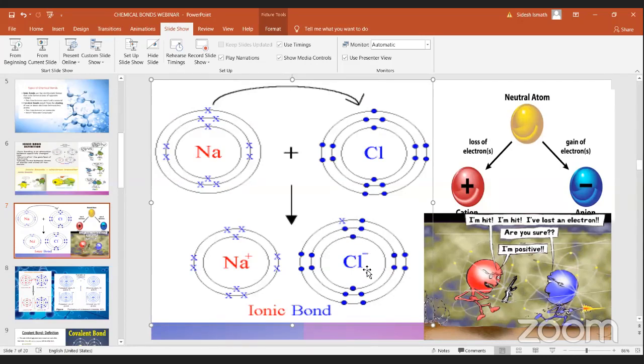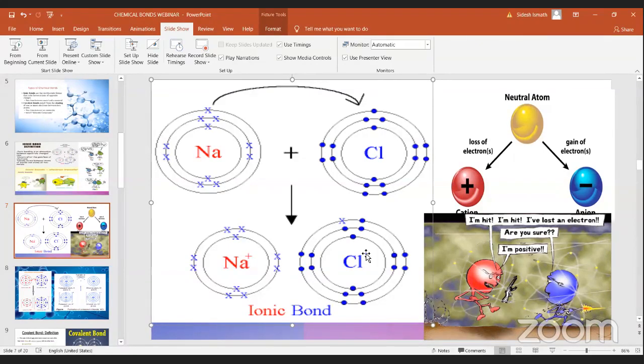So Cl minus. When it has plus or minus charges on them, they are known as ions. When it has a positive charge, it is known as cation, and when it has a negative charge, it is known as anion.